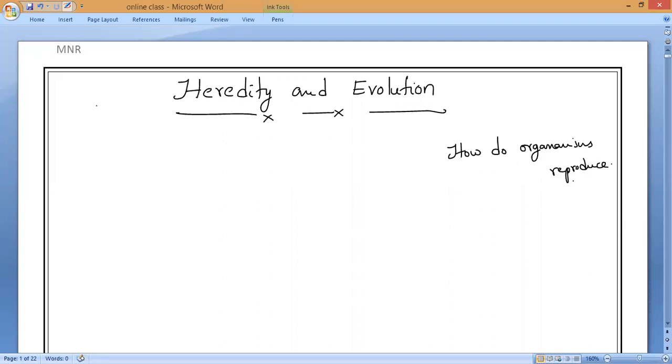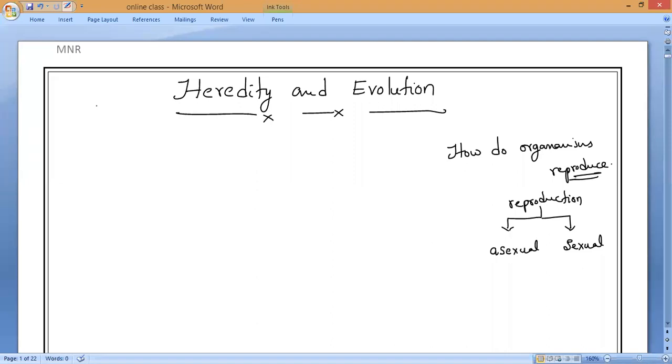As we all know, reproduction is the only process that makes the species continue in this environment or in nature. Reproduction has 2 categories. What is that, anyone? Even in plants as well as in animals, reproduction is basically of 2 types. The first one is called asexual reproduction. The second one is sexual reproduction.